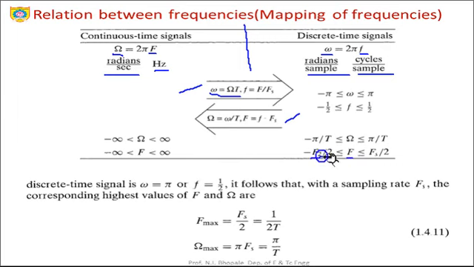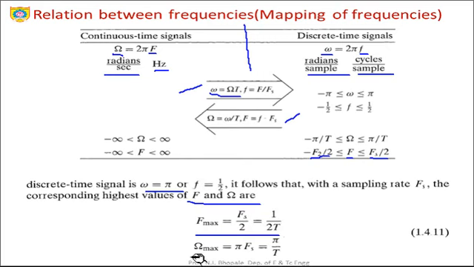Now let's see the next statement, that is, for the discrete time signal, omega is equal to pi or f is equal to 1 by 2. So it follows that with a sampling rate, sorry, Fs, the corresponding highest values of F and Ohm are: F max will obviously be Fs by 2, which we have seen in the sampling theorem also. This is something called the folding frequency also. So F max will be Fs by 2. Just put the value of Fs as 1 by Ts or 1 by T. So it will become 1 upon 2T.